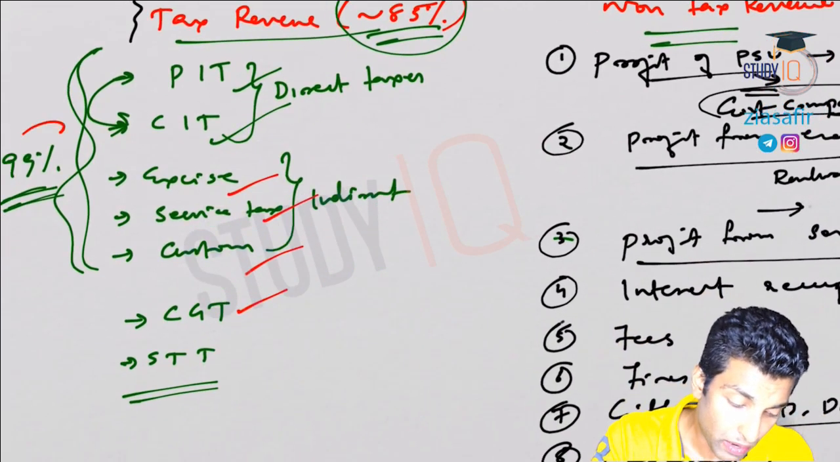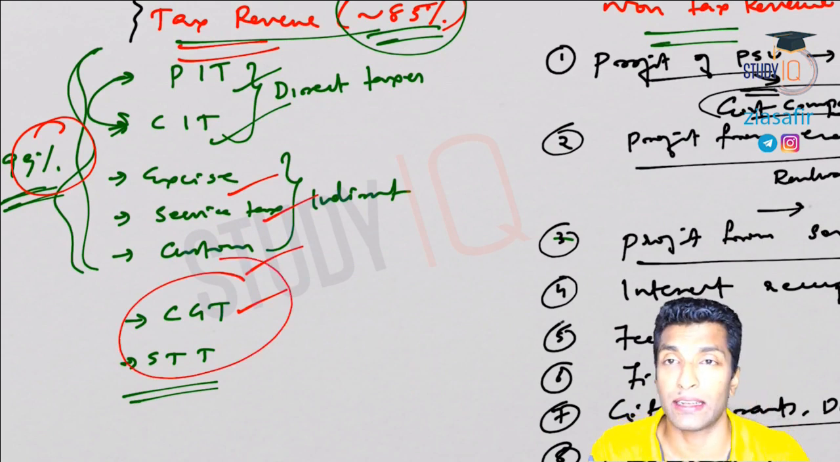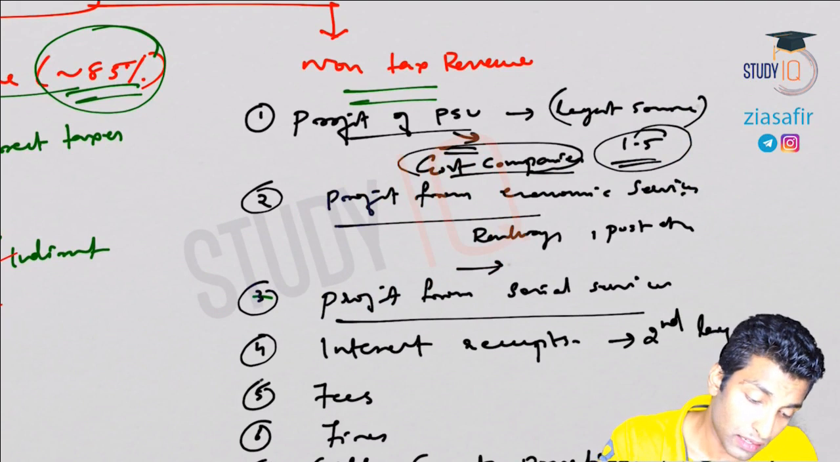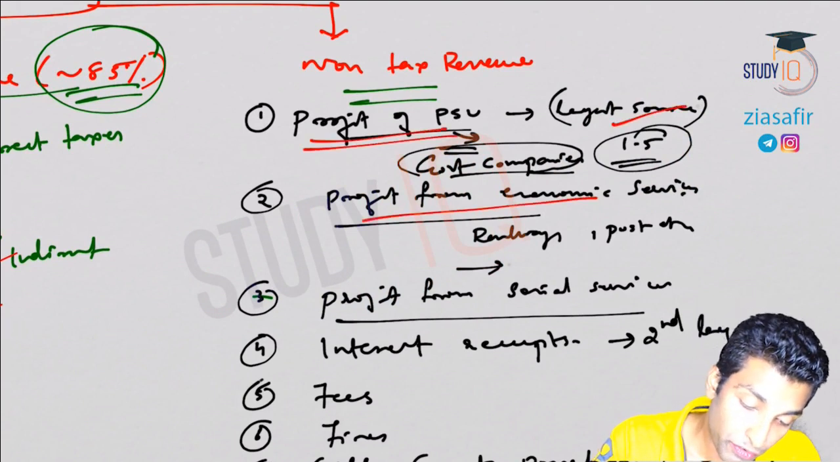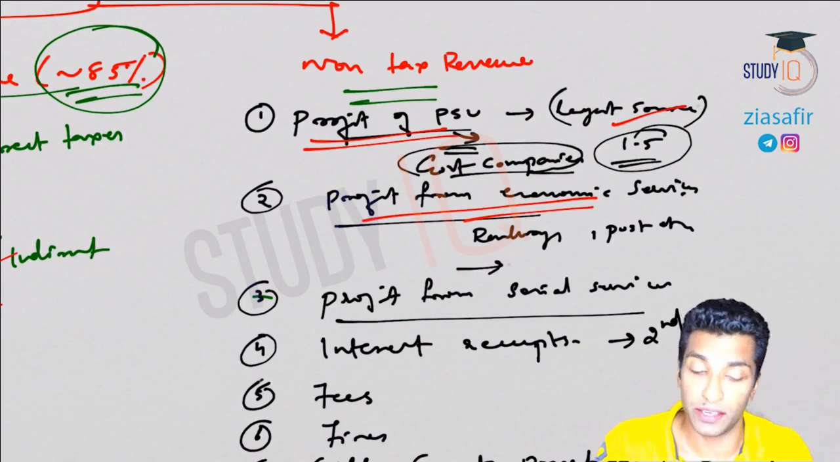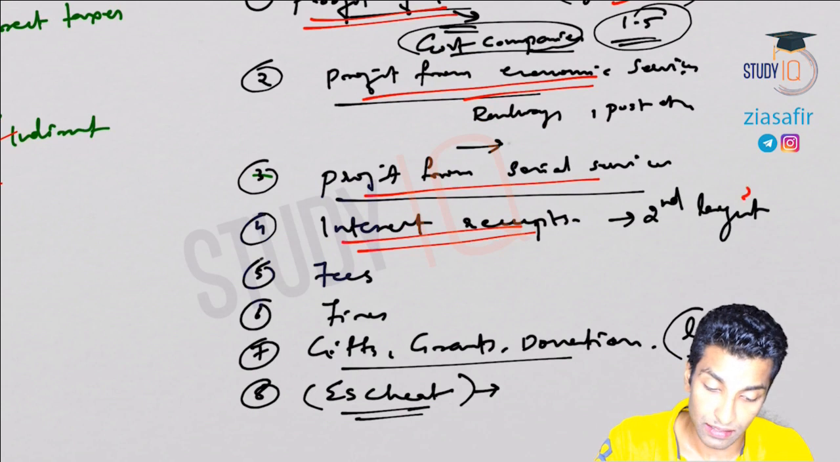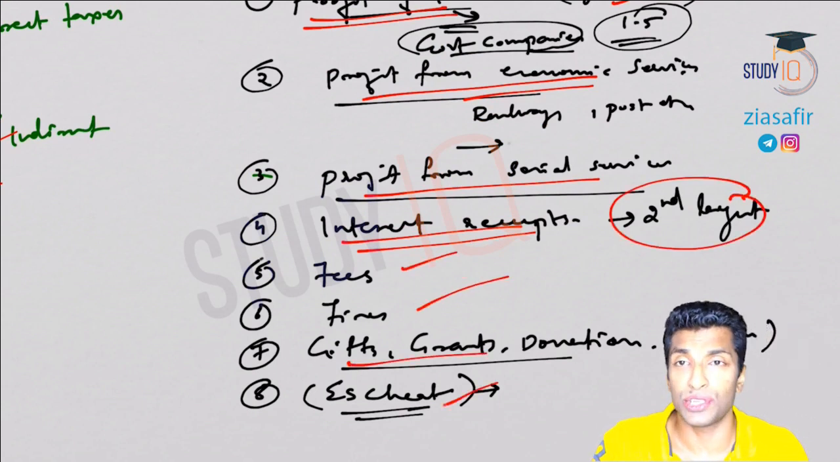Then all these will be around 99% of the tax revenue. Then other taxes like capital gain tax, securities transaction tax, and all those things we have covered. Then non-tax revenue, profit from PSUs, that is the largest source. Then profit from economic services, departmental undertakings. Then profit from social services. Interest receipts, that is the second largest source. Fees, fines, gifts, escheats, etc.